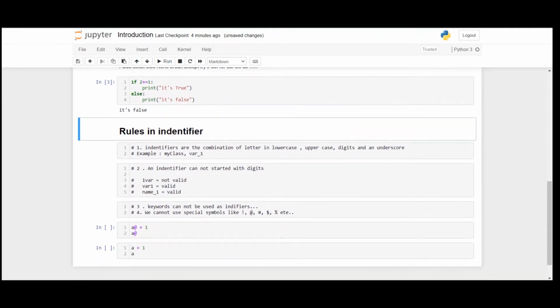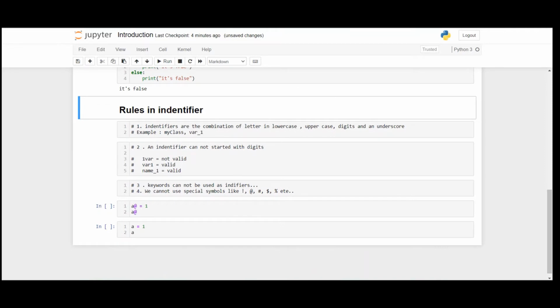Let's come forward to the rules of identifiers. An identifier is a name given to entities like class, functions, variables, etc. It helps to differentiate one entity from another. There are some rules for writing an identifier. The first one: the identifier can be a combination of letters in lowercase or uppercase, or digits, or an underscore. Names like myClass, var_1, and my_name_1_2 are all valid identifiers.